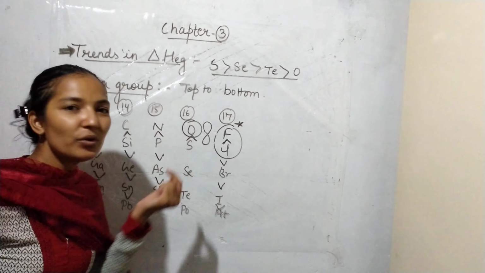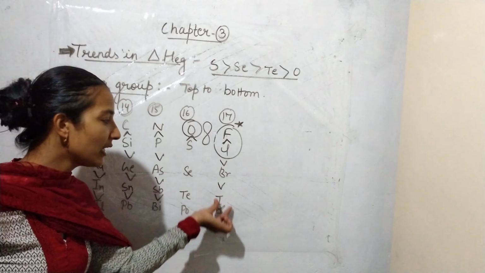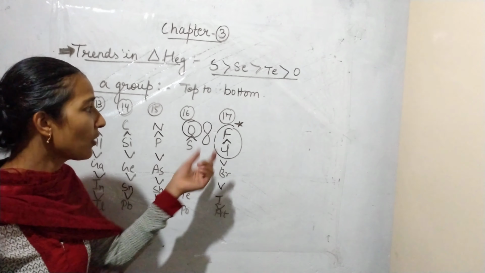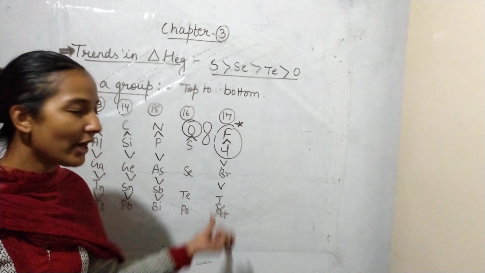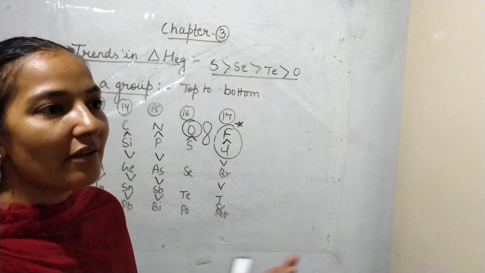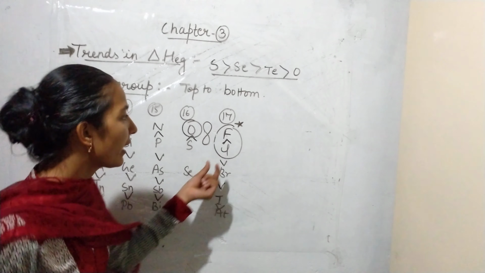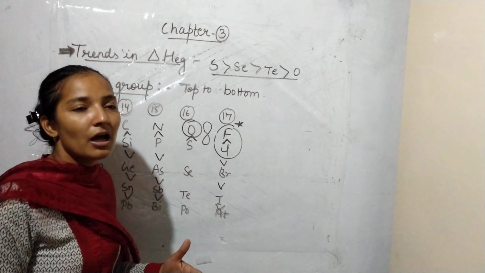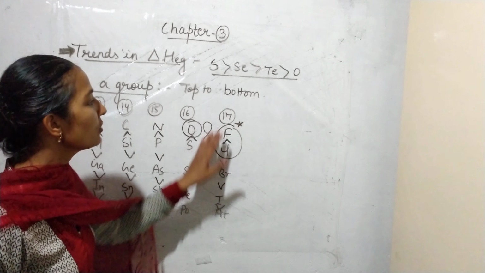So why is fluorine not having lesser electron gain enthalpy as compared to all the elements of the group? Because fluorine and the elements of group 17, the halogens, can easily get an electron. Why? Because as soon as they get an electron, they get a stable configuration. That's why even after repulsion, they are willing to get an electron very quickly. So this is the reason.